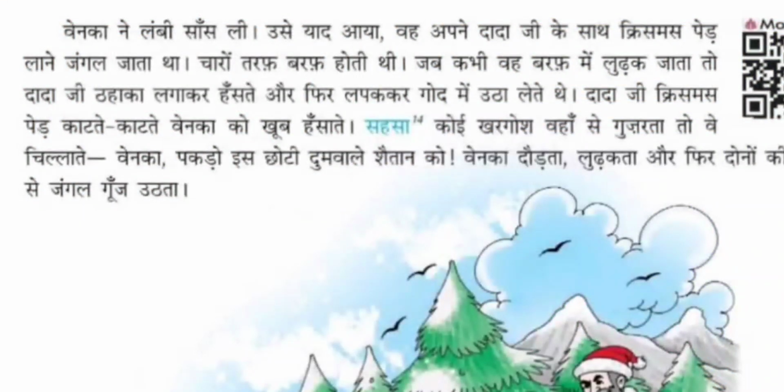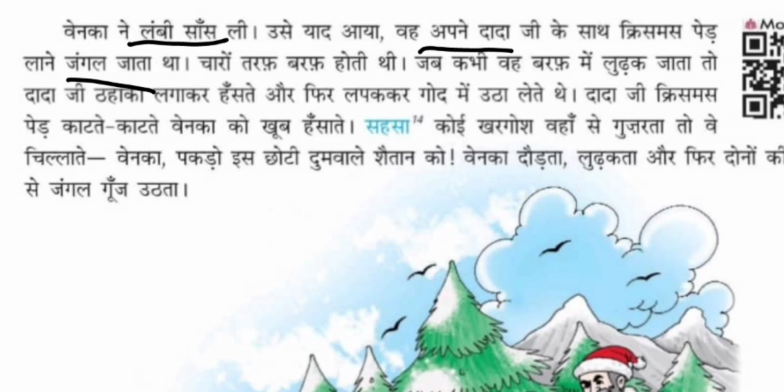Venka took a long breath. Now he has taken a long breath. Full stop. He remembered. So what he remembered? Give a pause and then tell. He used to go with his grandfather to the forest to get the Christmas tree. And along with his grandfather, he'll be going to the forest to get the Christmas tree.